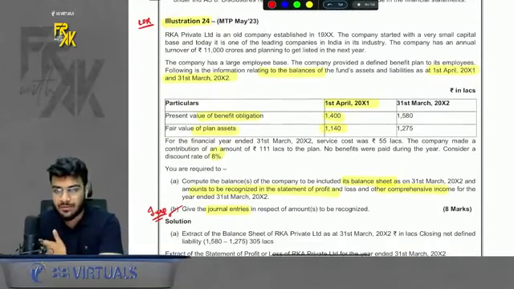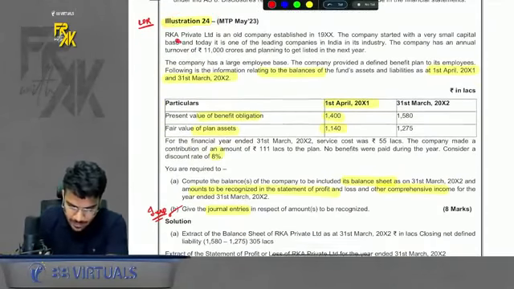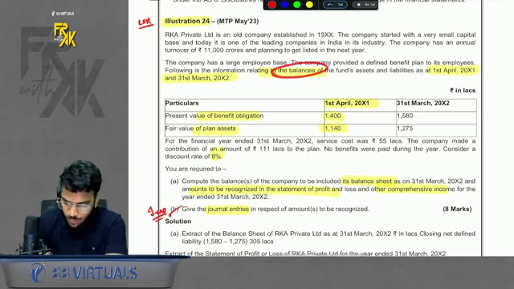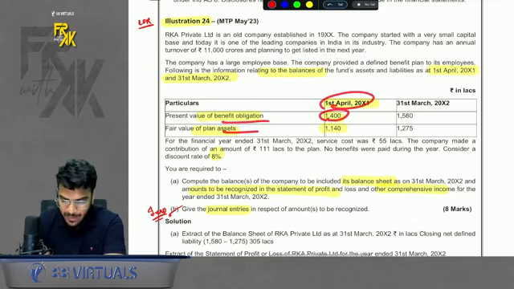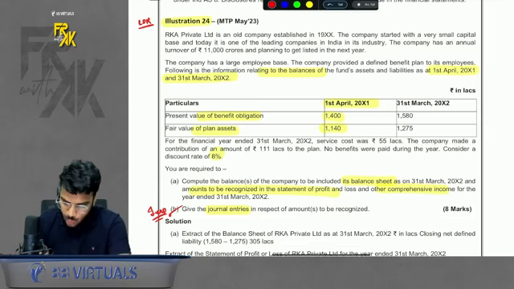Now illustration number 24, what is given here? It is said that RK is an old company. Company started with a very small capital. Okay, we have the following balances of the funds. We have opening balance given, DBO 1400 and plan asset 1140. Okay, so opening balance is given.